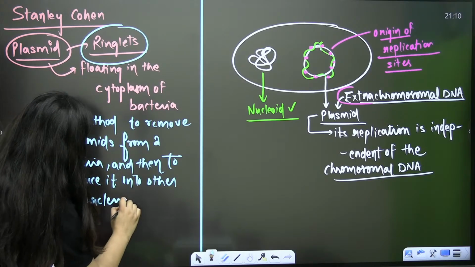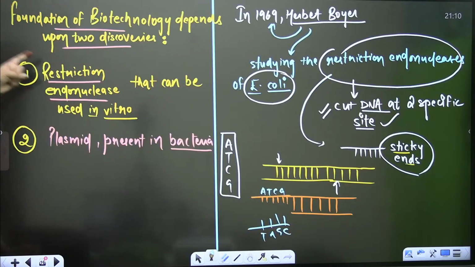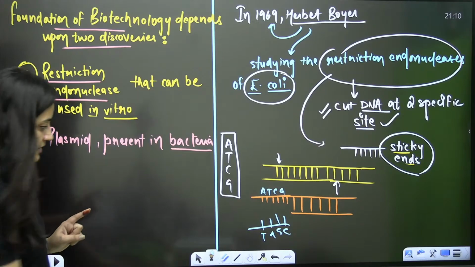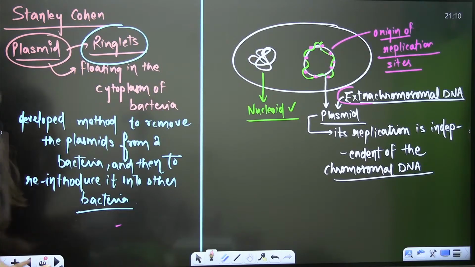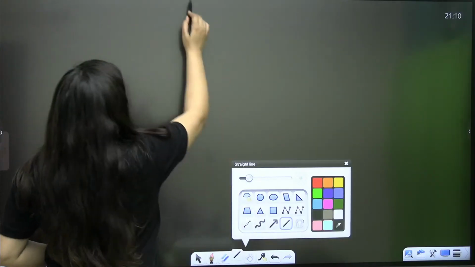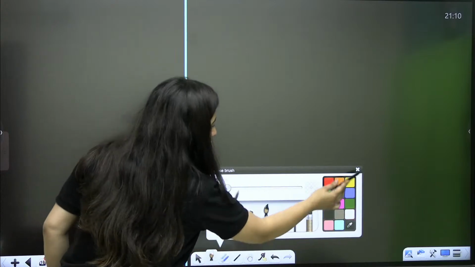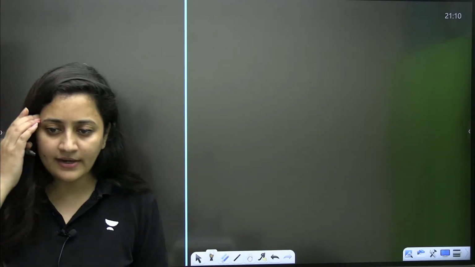So these two discoveries were the foundation of biotechnology. Clear? Now, this is about the discoveries of Stanley and Cohen. Then, do you know what they did? Anyone here? So they combined the segments. They combined this process. Do you know what they did?